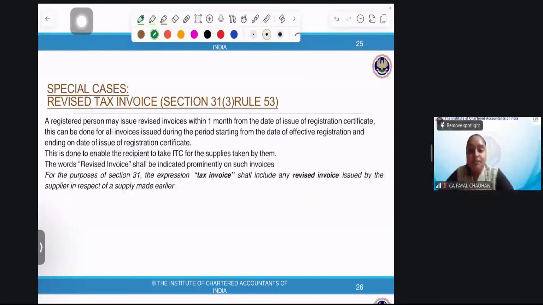Ma'am, what's the main reason behind bill of supply? To catch turnover, from the department's point of view, ma'am. Okay, so the question asked to me by Anil is why we need to issue a bill of supply. If you cross the certain turnover limit, then you are out of the composition dealer and you become a regular supplier. Anil, do you remember?